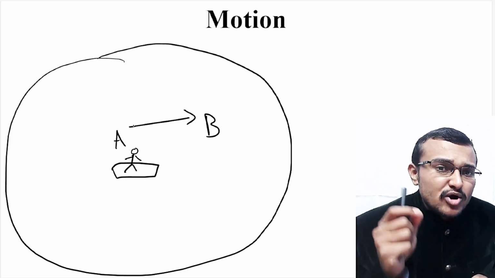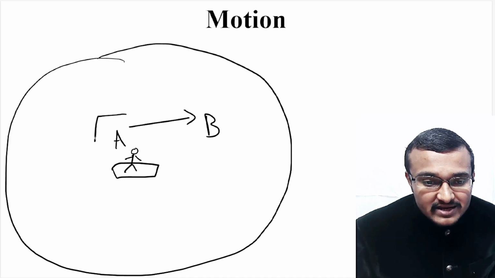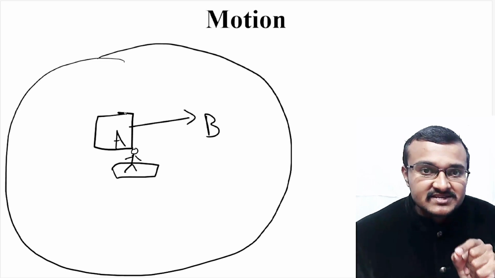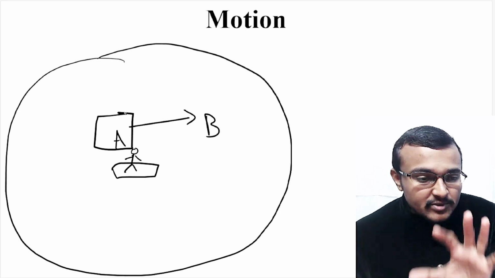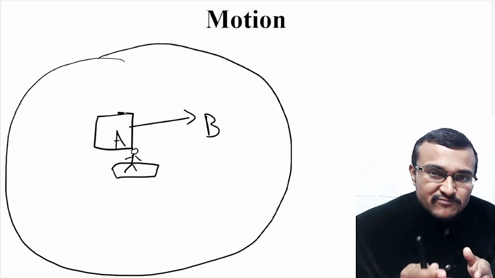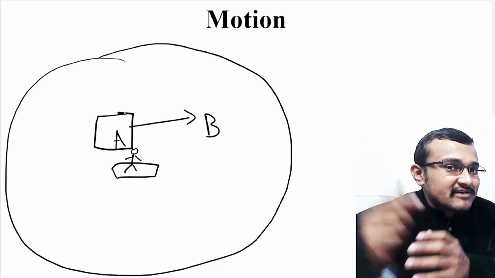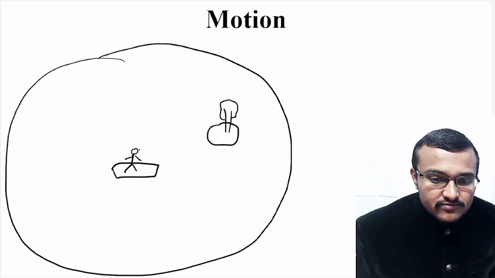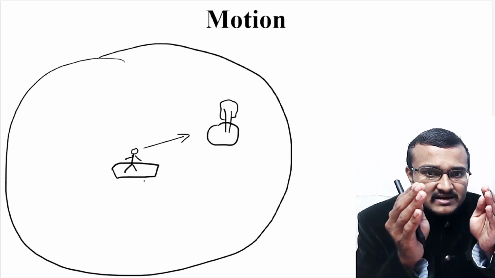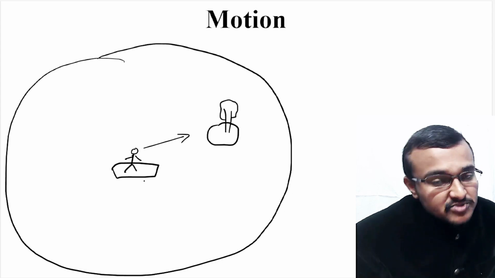So the important thing which I am trying to explain is that you should always require a particular reference. Only when you have that reference will you notice that a particular object is in motion. Now let's say after a while in the same ocean, far away from you there will be an island. So now you have a reference point of the island. Now if that island is getting bigger and bigger, that means you are actually approaching closer and closer to that island.